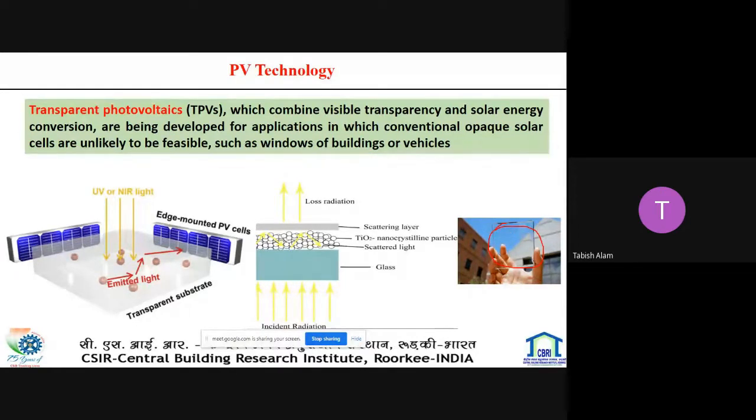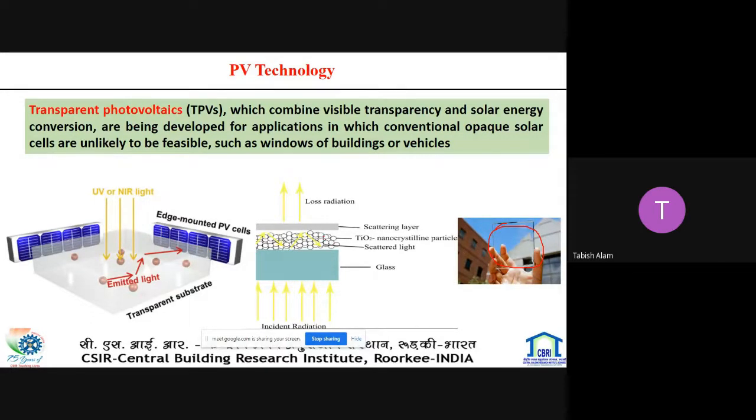There are basically two concepts to develop this solar cell. One is that an edge-mounted PV cell is mounted on the side, and whatever light is incident on the glass is scattered to this side-mounted PV cell, which can generate electricity.